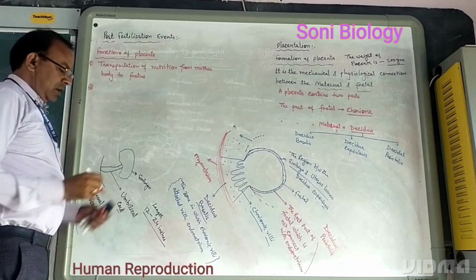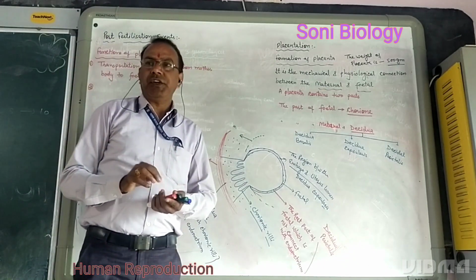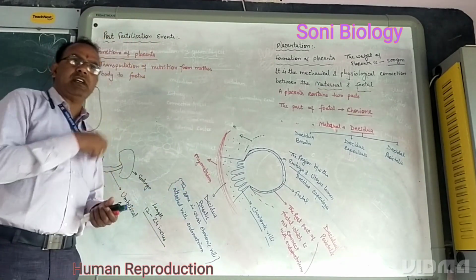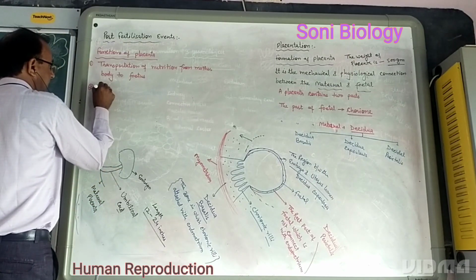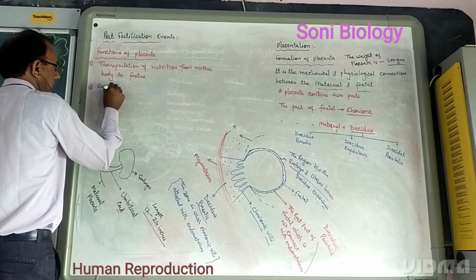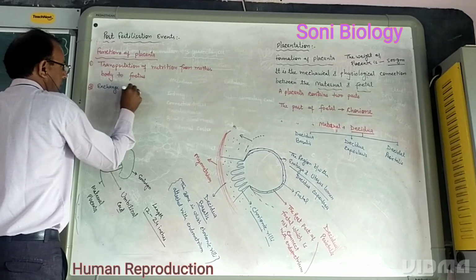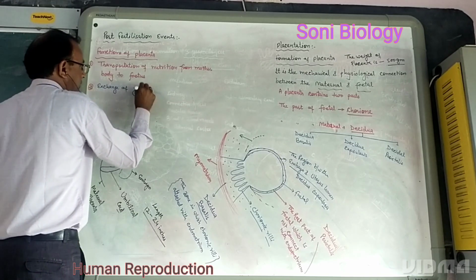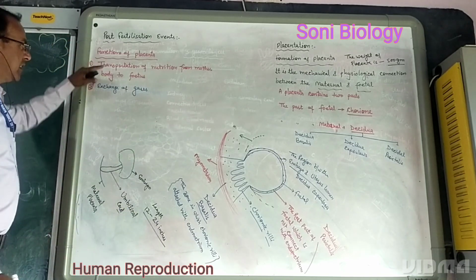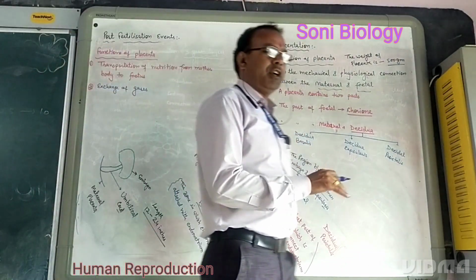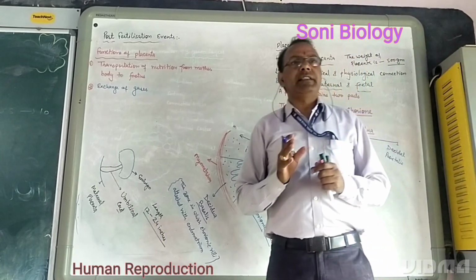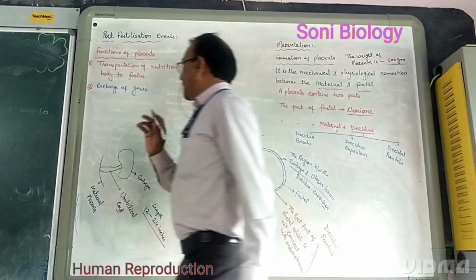Second one, exchange of gases. It means inhalation of oxygen and release of CO2. So we can say that exchange of gases can take place with the help of the placenta. These are the major roles of the placenta: to provide nutrition from the mother's body to the developing embryo as well as exchange of gases.